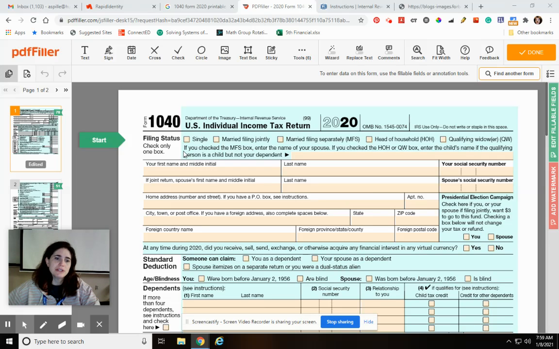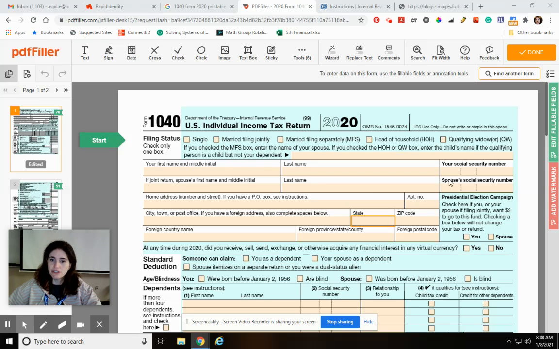So the first thing you would do is you go, okay, well, are you single? Married filing jointly? Married filing separately? Head of household? Head of household means, let's say you're living with somebody, you're not married, but you're supporting them, you're paying over 50% of the bills, you might qualify. Or if you have kids that don't count as your dependents, maybe they're foster kids, not legally adopted, I think. Anyway, there's a whole list in the instructions that says whether or not you qualify as head of household. Usually you're going to file one of these 3: single, married, or married filing separately.